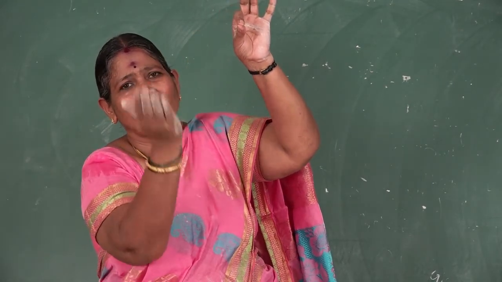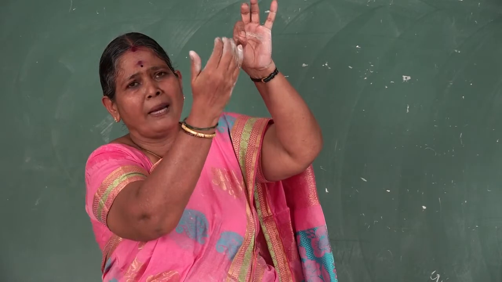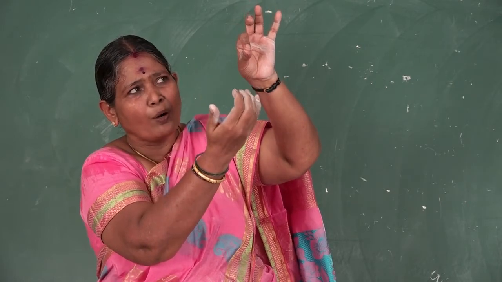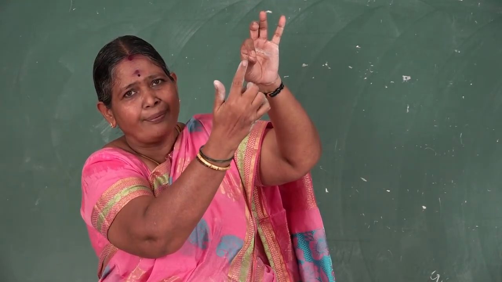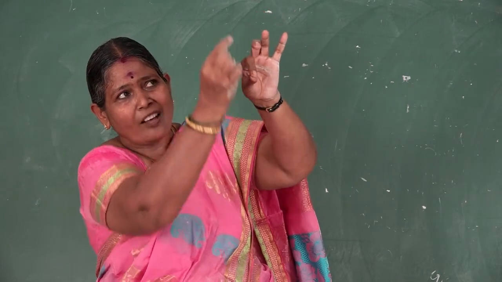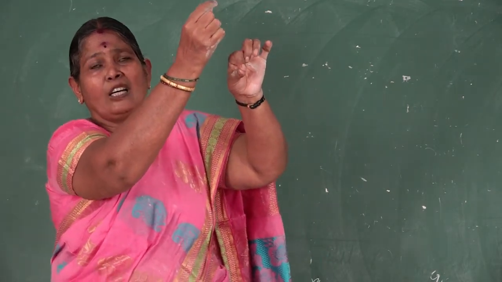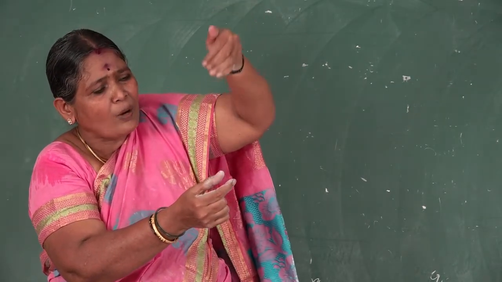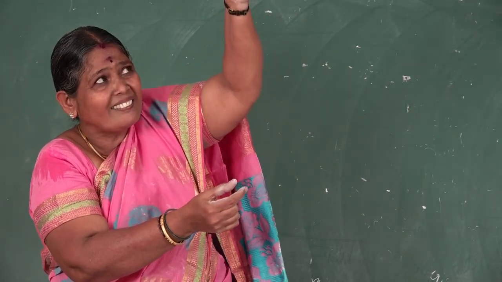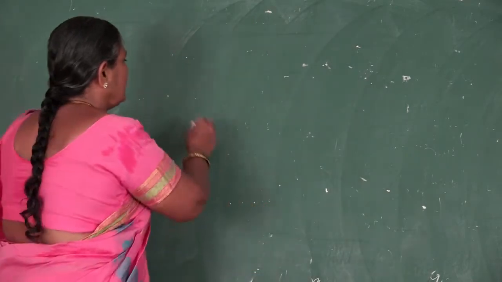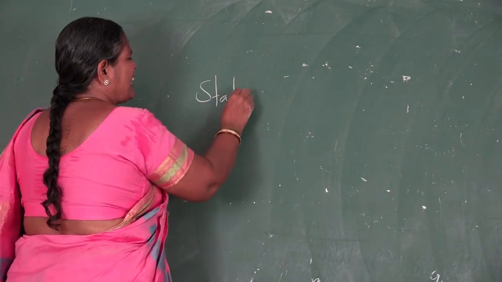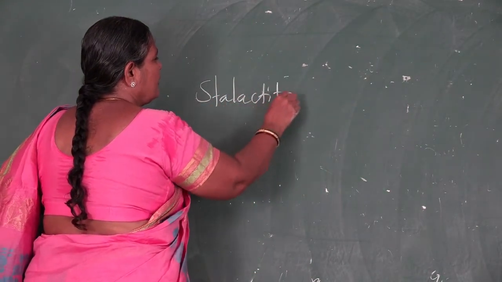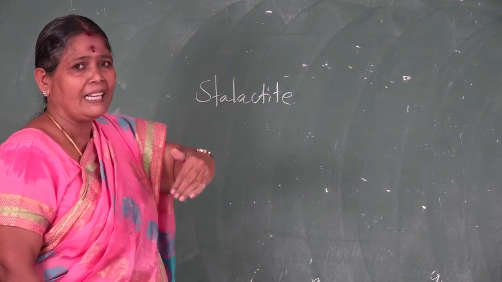This process is going on. So drop by drop, before falling, it solidifies. So it develops like a root from a banyan tree, from the ceiling towards the ground. Such type is called stalactite, in the caves from the ceiling.